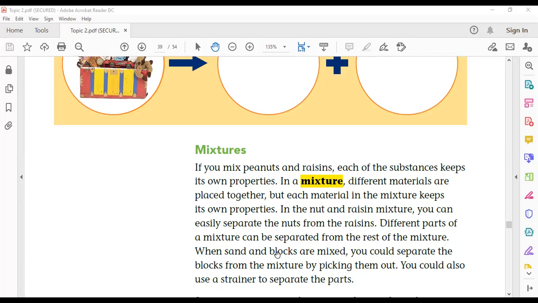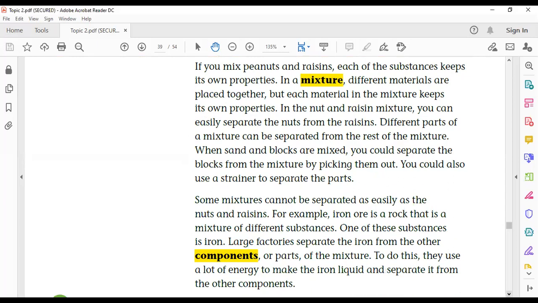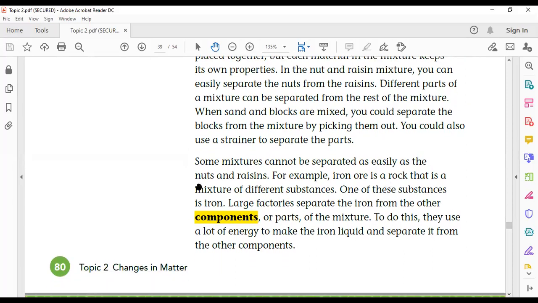There are many ways to separate mixtures, by filter and other ways. Some mixtures can be separated as easily as nuts and raisins. You can pick nuts from raisins or raisins from nuts. Also, iron ore can be separated.